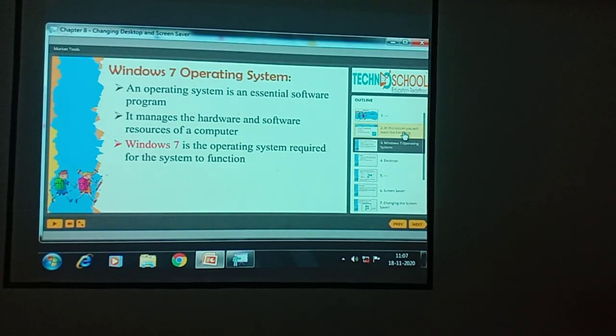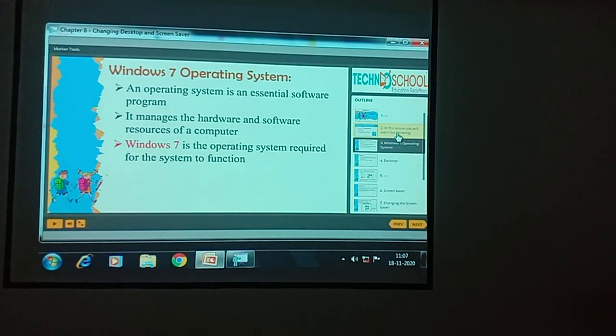Windows 7 is an operating system required for the system to function. So we need Windows. It is an operating system, children. We need an operating system to run our system. If we want our system to function, first of all we require the operating system. Again I am repeating these 3 points.